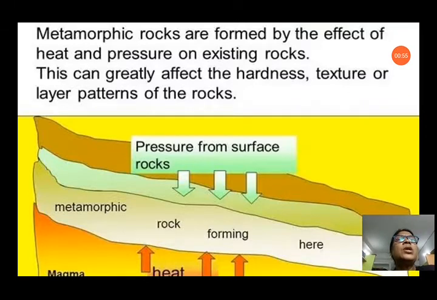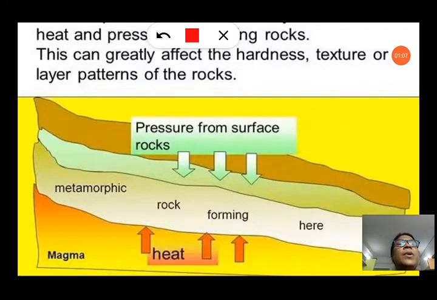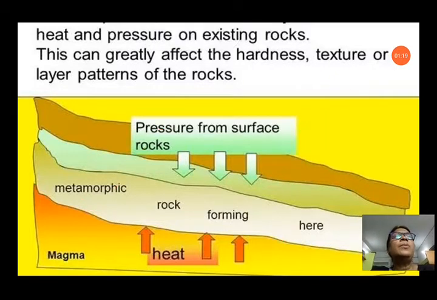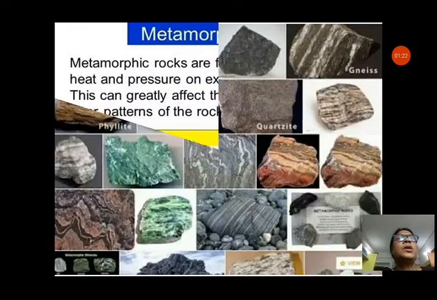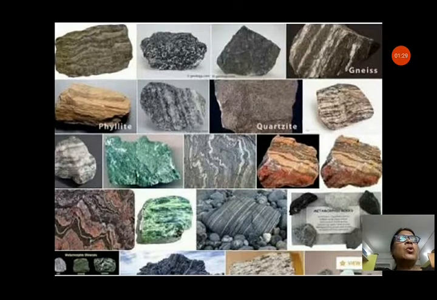You can see in this picture, this can greatly affect the hardness, texture or layer patterns of the rocks. That means heat and pressure change the hardness, texture and layer patterns of the rocks and they become a new rock, that is called metamorphic rock. You can see under high heat and pressure, the pressure from the upper surface is increasing and the heat is also increasing. So, they change their texture and hardness and they become metamorphic rock. You can see different types of metamorphic rocks are here, different patterns and different layers are made in this rock. So, let us see more.